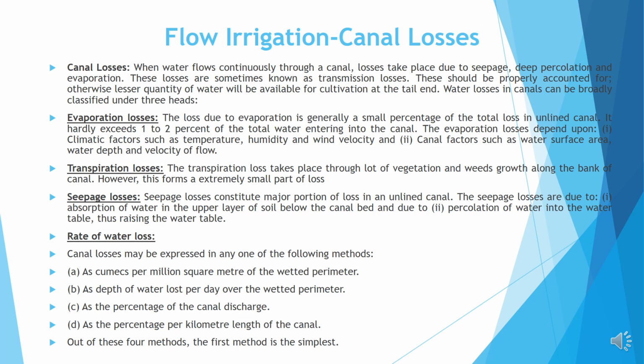Rate of water loss. Canal losses may be expressed by any one of the following methods. Number 1, as cumec per million square meter of the wetted perimeter; number 2, as depth of water lost per day over the wetted perimeter; number 3, as the percentage of the canal discharge; number 4, as the percentage per kilometer length of the canal. Out of these 4 methods, the first method is the simplest.